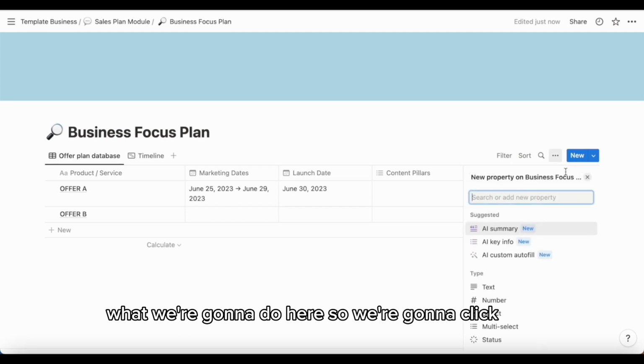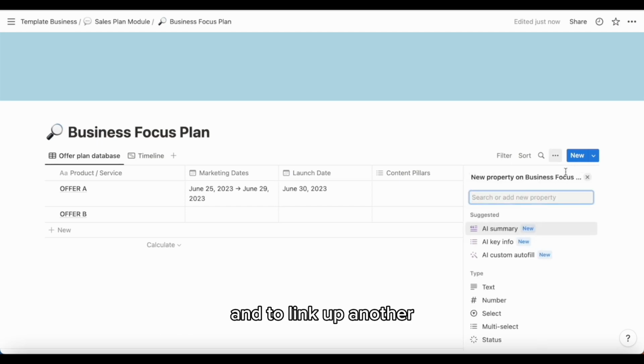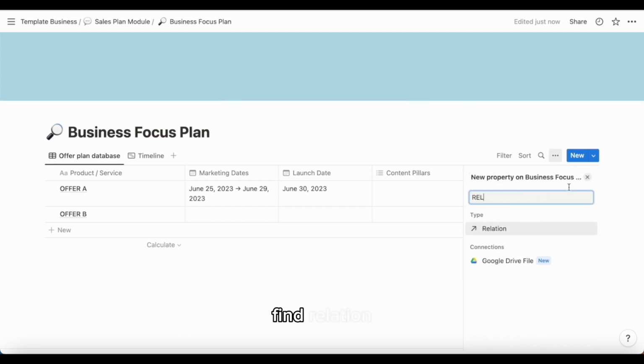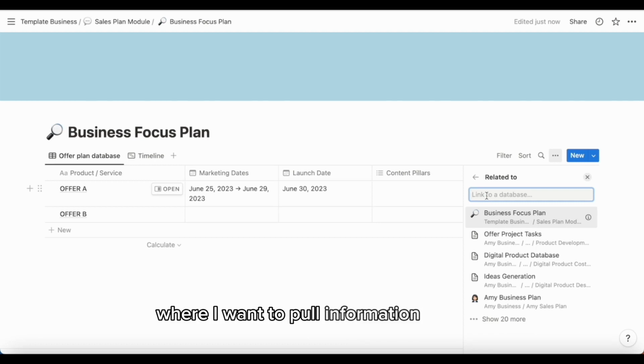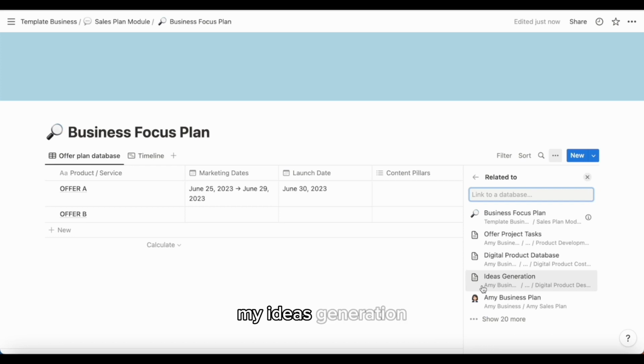So we're going to click plus, and to link up another database we want to find relation as our property type for this column in our database. And then I want to select the database where I want to pull information from. So my templates are all empty, so I'm going to pick something from my own business, and I'm going to pick my ideas generation tab, which was really my offer planning module.